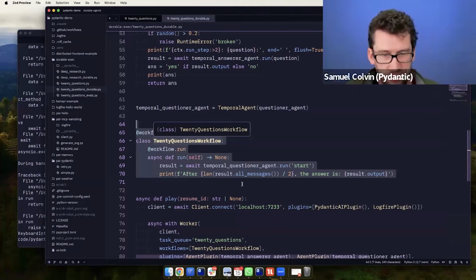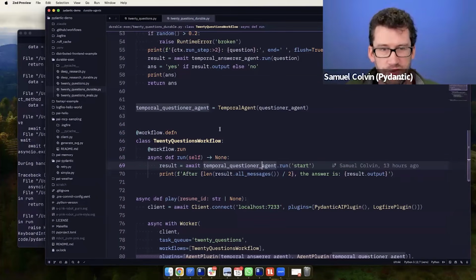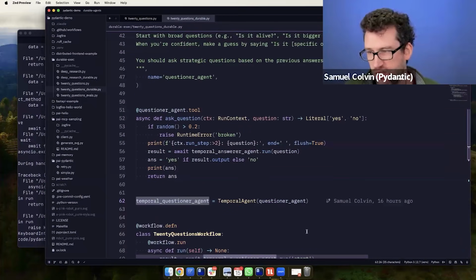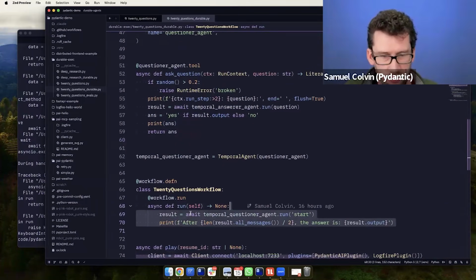So this is how we define our workflow. The activities here are implicit. The point is that this temporal agent takes care of turning all of the I/O that you need to do to call an LLM into activities in the background, including tool calls. So OpenAI claim to have temporal support, but they don't support tool calls as activities, which to me makes it slightly a chocolate teapot. Like there's actually no point, or little point, in having any of these things without tool calling. But we define our workflow like this.